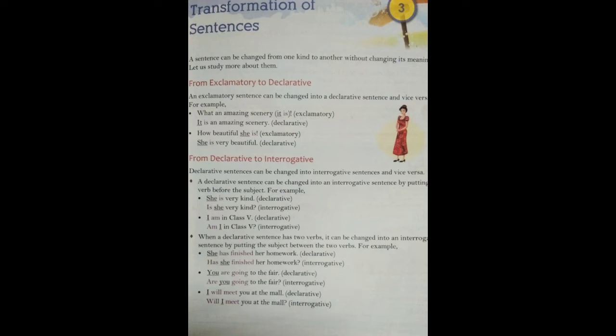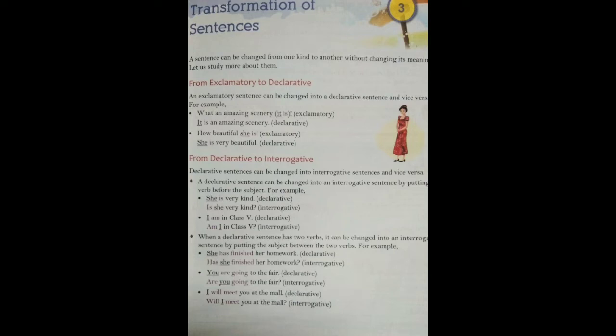From exclamatory to declarative. An exclamatory sentence can be changed into a declarative sentence and vice versa. Means an exclamatory sentence can be easily changed into declarative and a declarative sentence could be changed into exclamatory as well. For example, what an amazing scenery. This sentence is ending with an exclamation mark. So, it is an exclamatory sentence. Now, let us just transform it into declarative. It is an amazing scenery. Always remember you have to end a declarative sentence with a full stop.